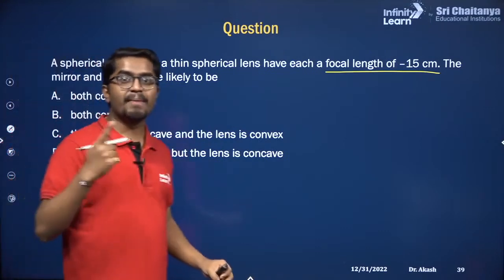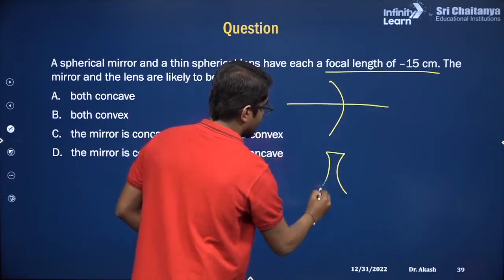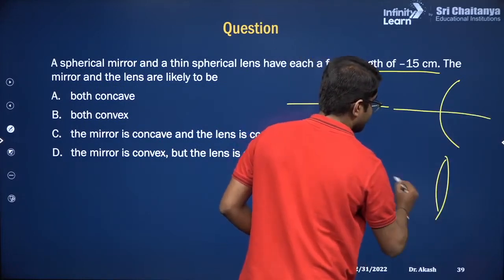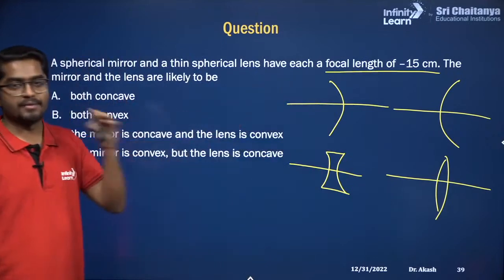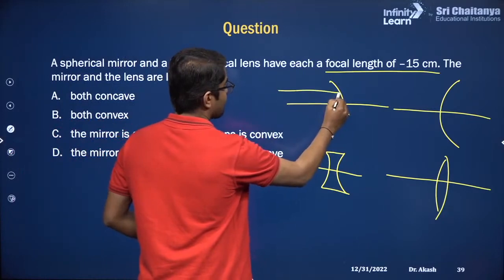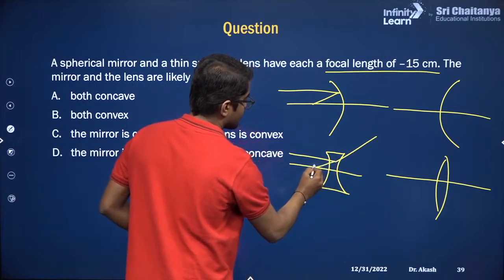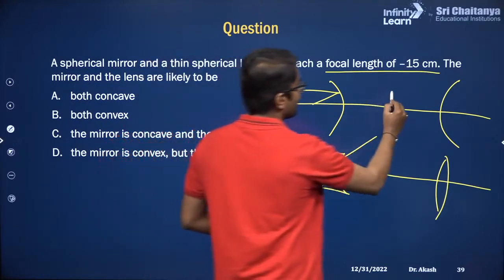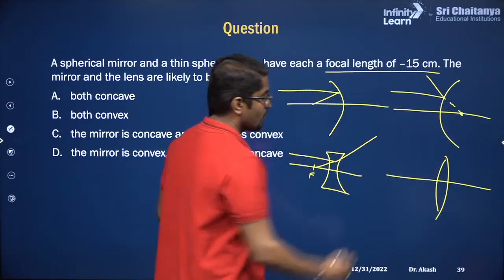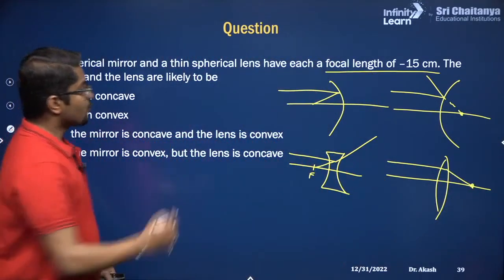Again I will remind you, we have four: the concave mirror, concave lens, convex mirror and convex lens. How do you know the focal length? For the concave mirror, a ray parallel to the principal axis will converge. For the concave lens, the ray will diverge. So this will be the focus, correct? For the convex mirror, they will diverge, appearing to come from the focus. For the convex lens, they will converge.